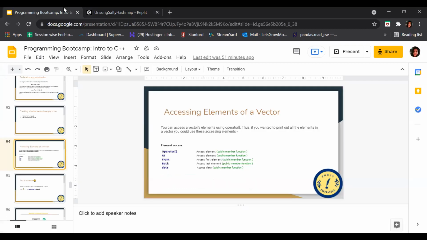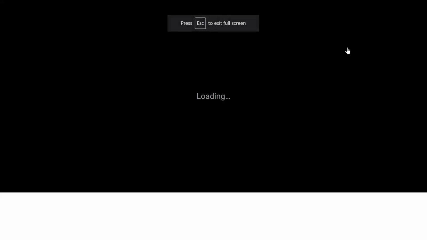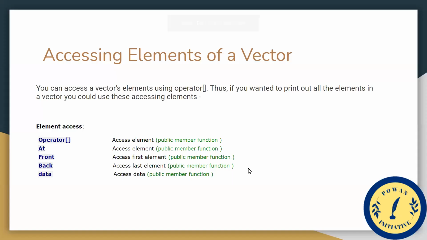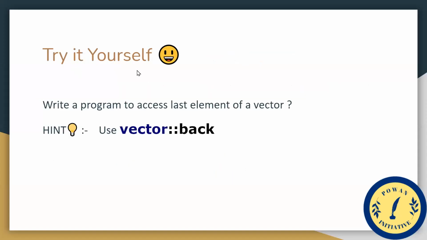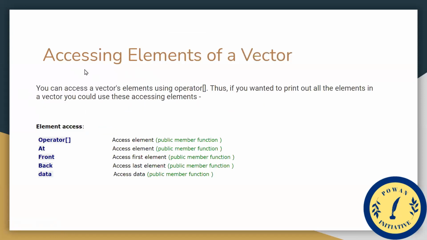Okay, now let's move further. What is remaining? So now, write it yourself. Write a program to access the last element of a vector. In this we have seen element access: how to access an element using the operator, using at, using front, and using data.